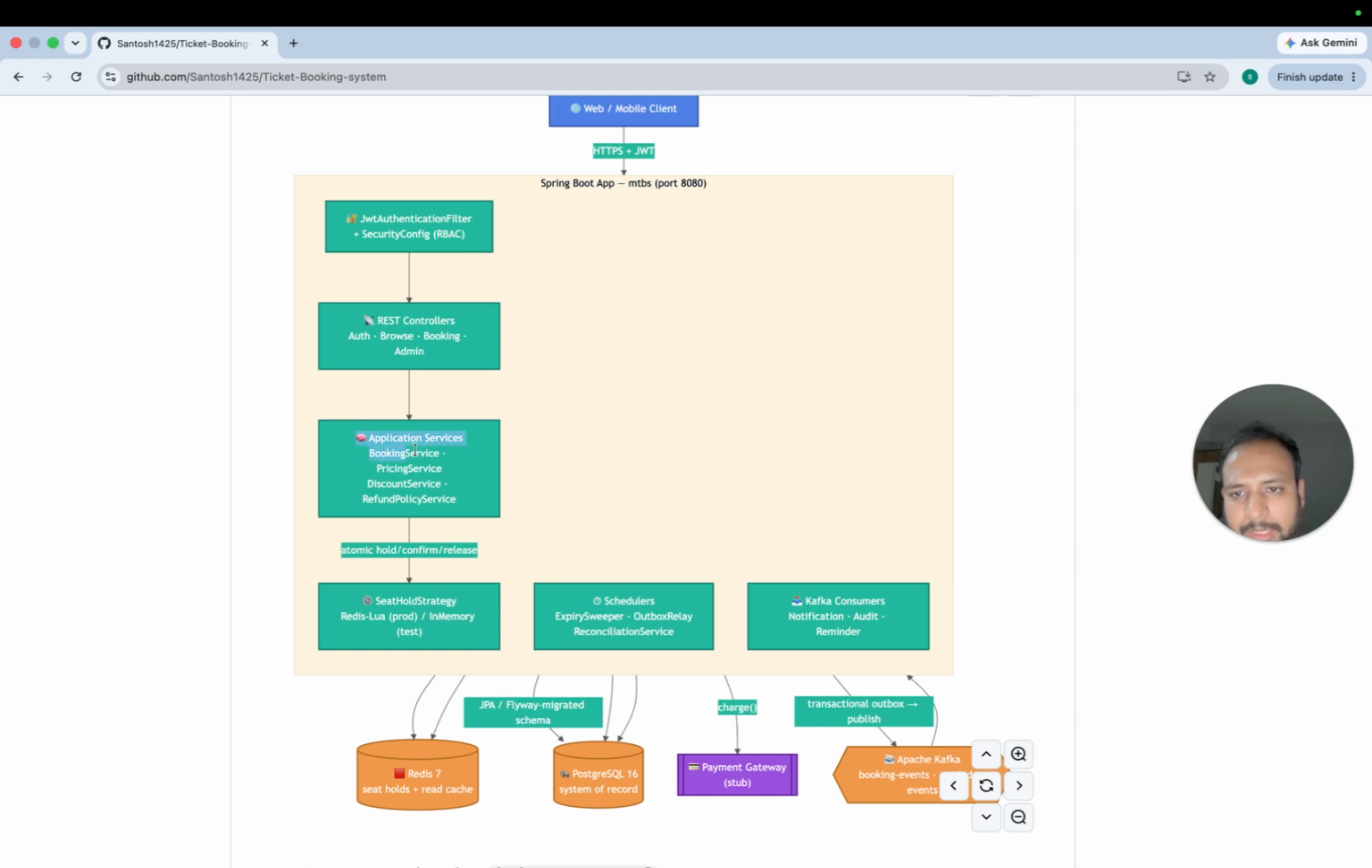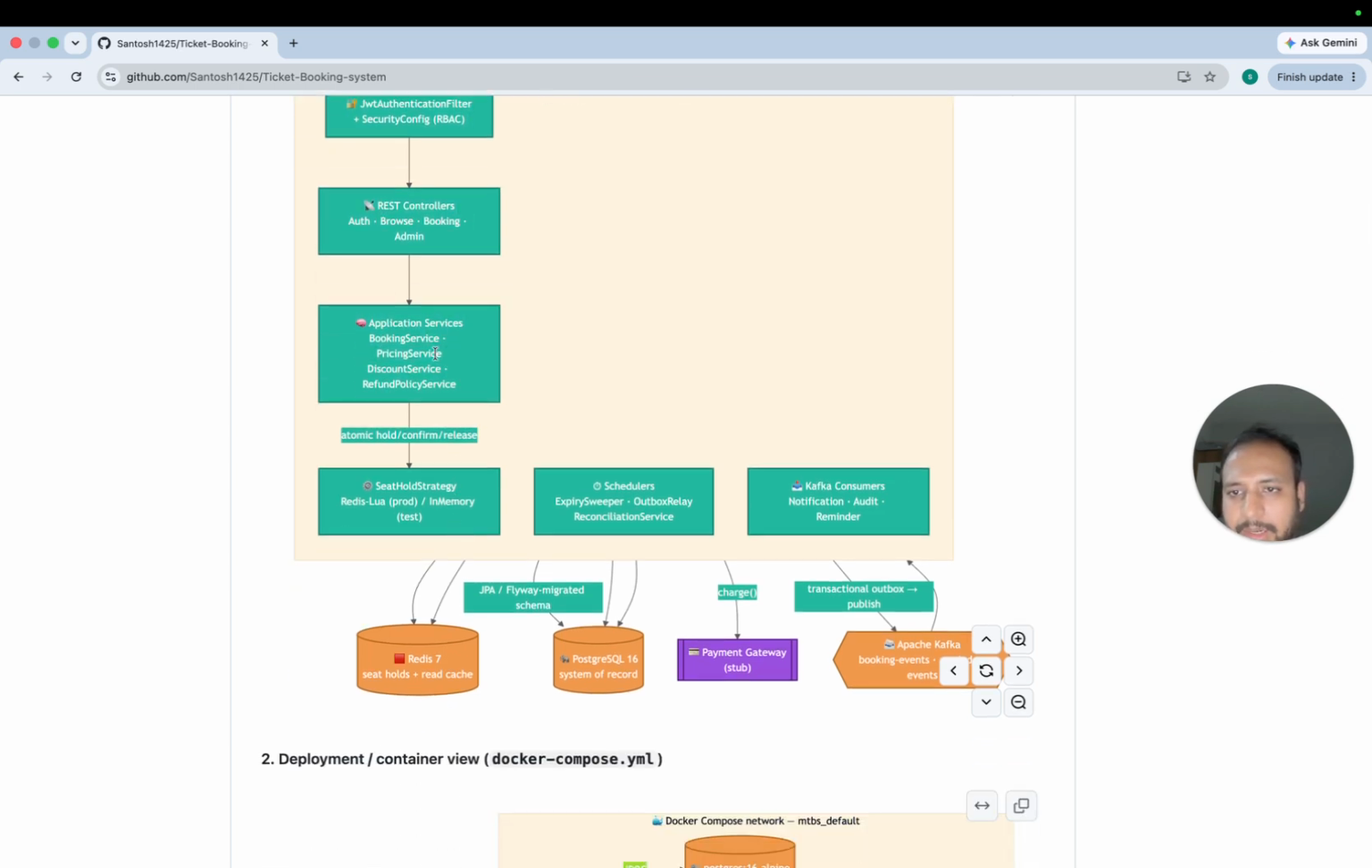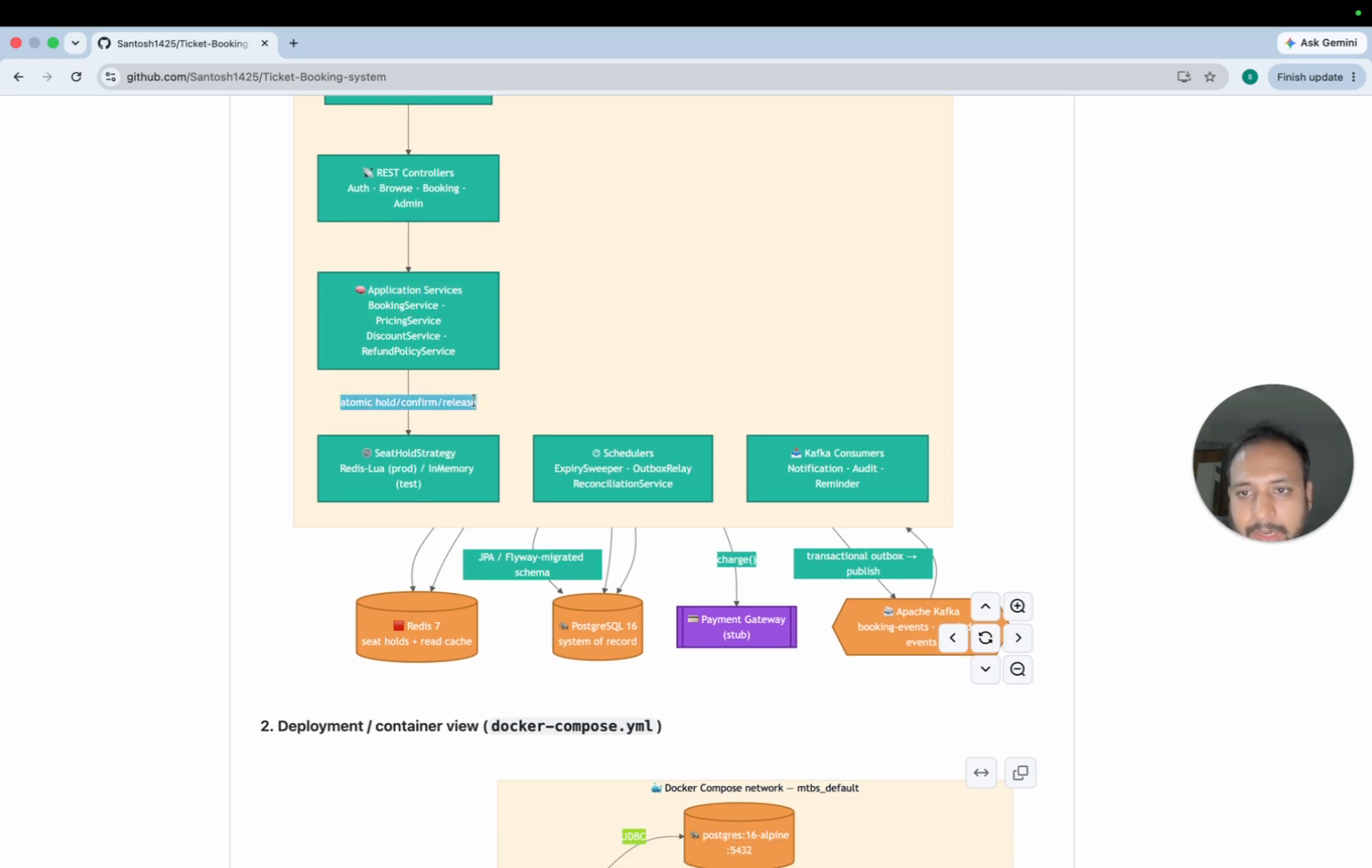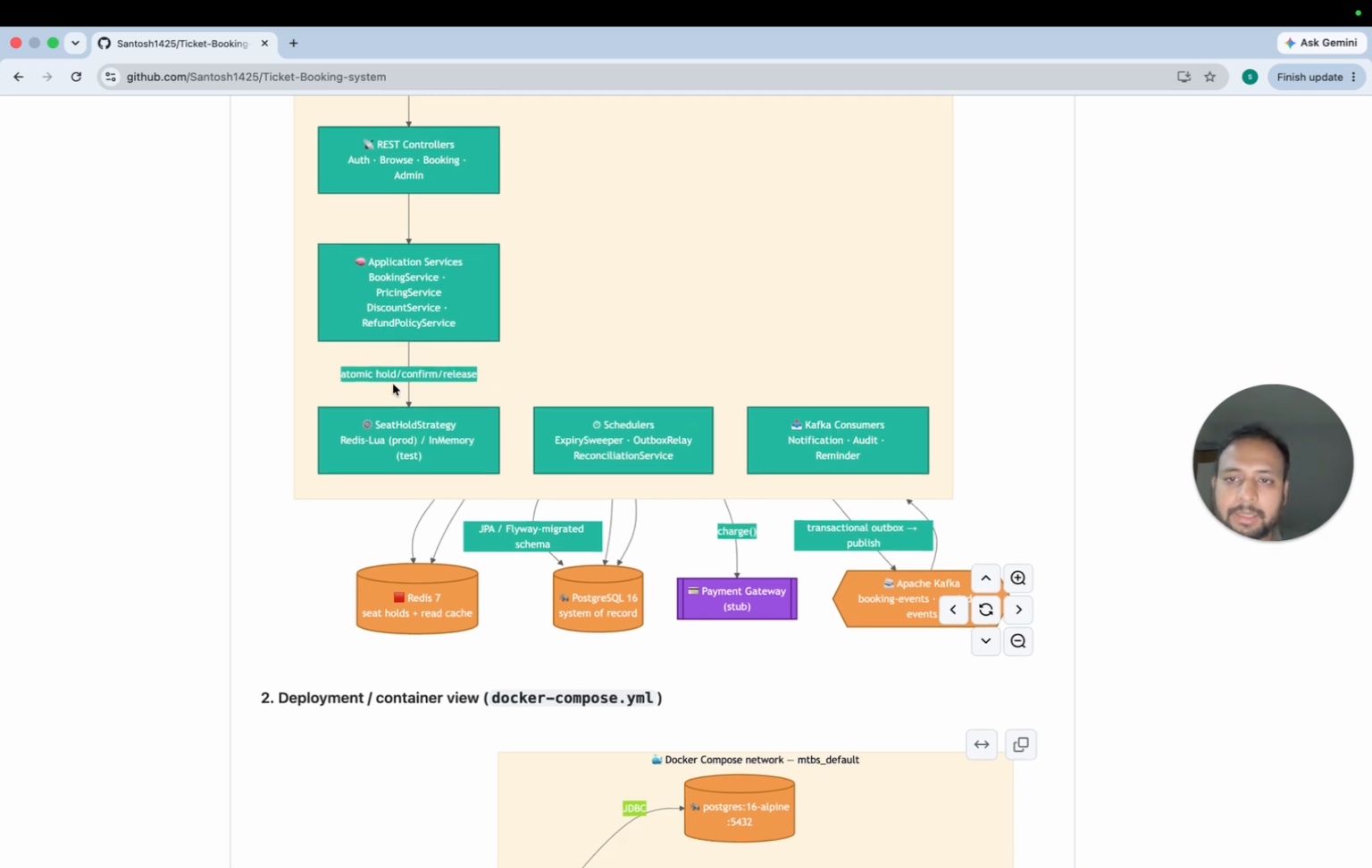Then those APIs call the service layer, and the service layer calls all the infra. One of the use cases that I can talk about is the booking service. Here, whenever the user wants to atomically hold, confirm or release a particular seat, all this information will be atomic in nature. Next, how are we managing this holding of a seat or releasing it? We have three options that I have chosen.